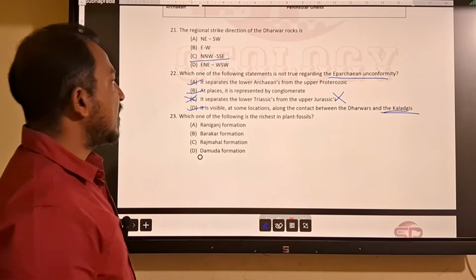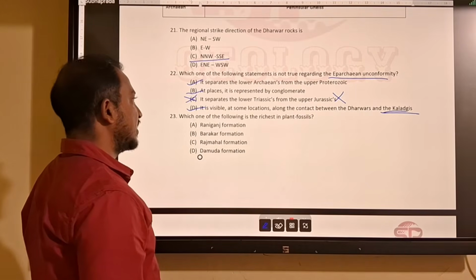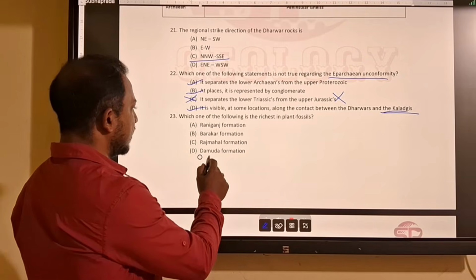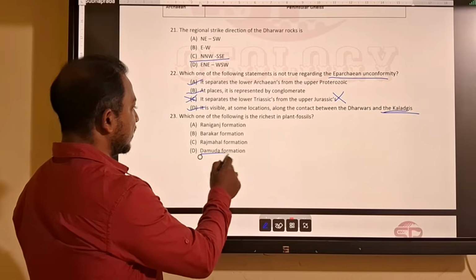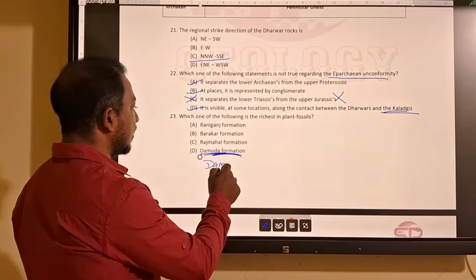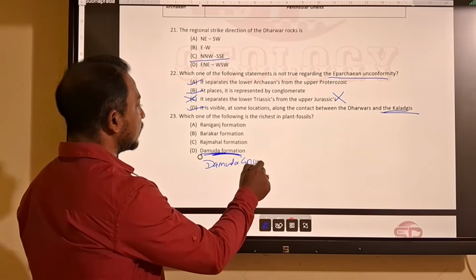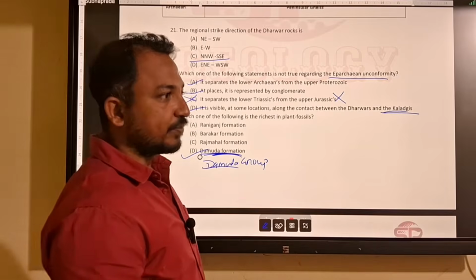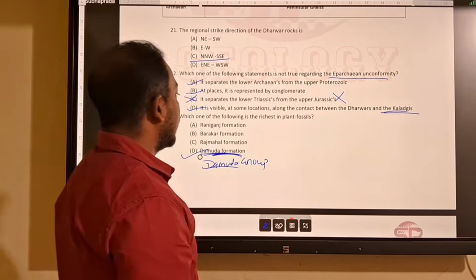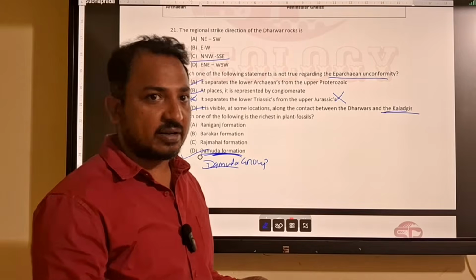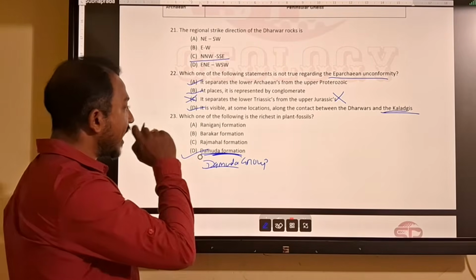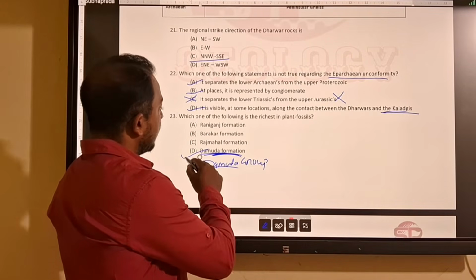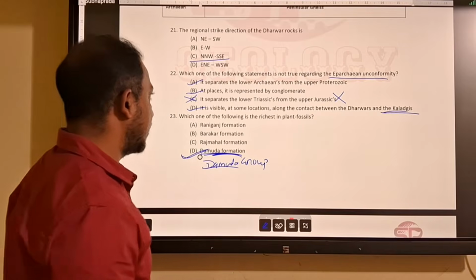Then which of the following is the richest in plant fossil? Raniganj, Barakar, Rajmahal, Damuda formation. So it is not Damuda formation. It should be Damuda group. So if it is Damuda group, then it will be the correct answer, because Damuda contains your Karharbari, Barakar, Barren Measures, Raniganj. So among these, Barakar is also very rich in fossil. Raniganj is also rich in fossil. So I think the answer will be Damuda group, not formation.